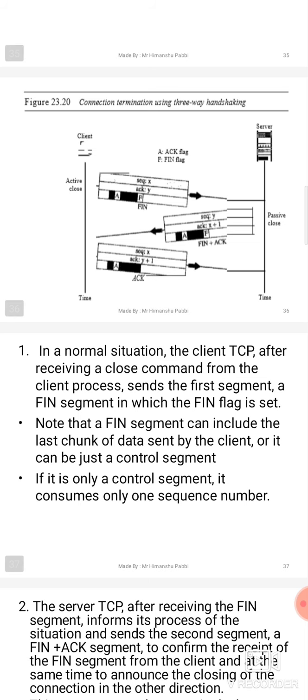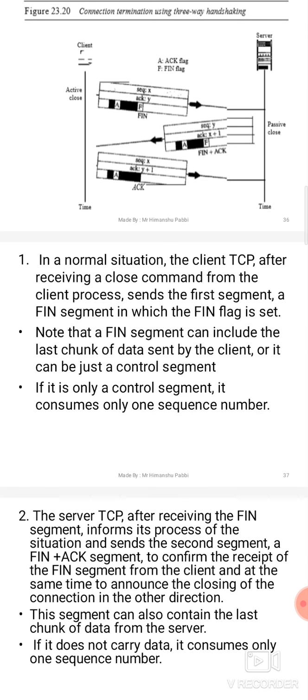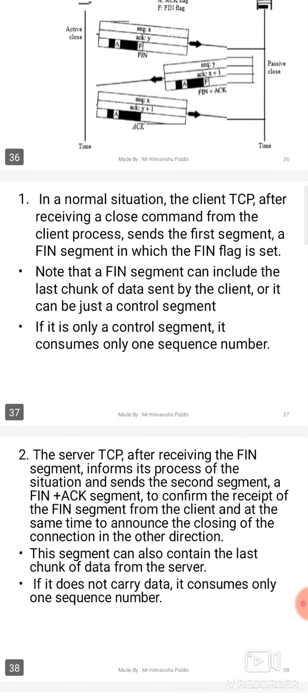Okay, and the third segment is only about the acknowledgement. Okay, so you can read from the content. In a normal situation, the client TCP, after receiving a close command from the client process, sends the first segment. Okay, that is, it initiates the connection termination.